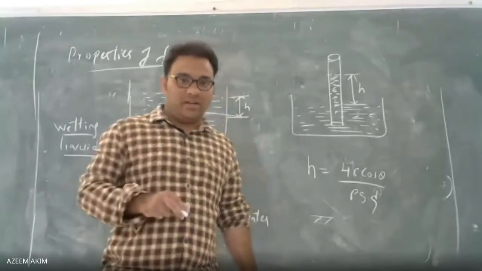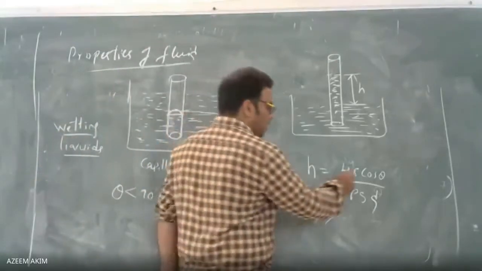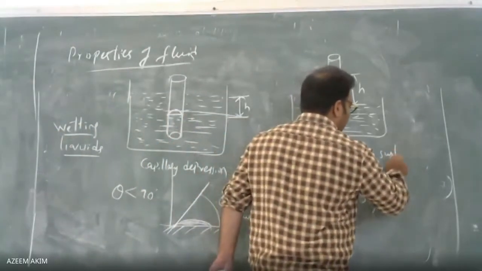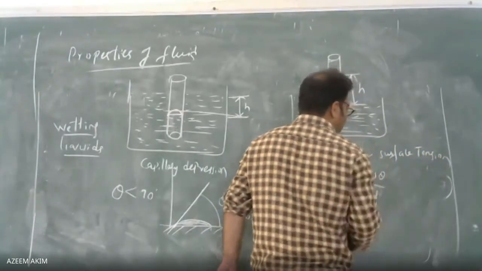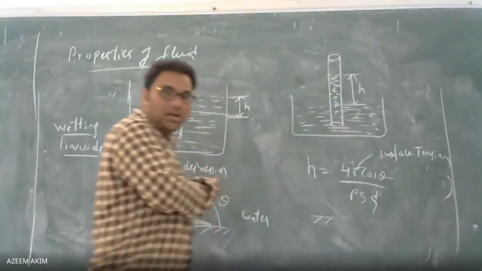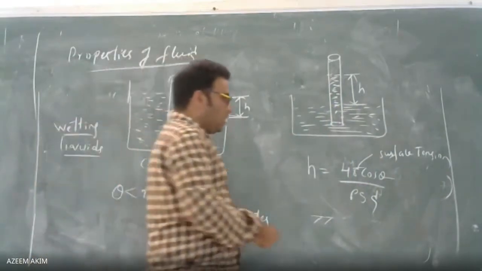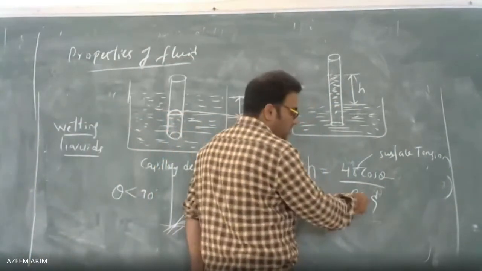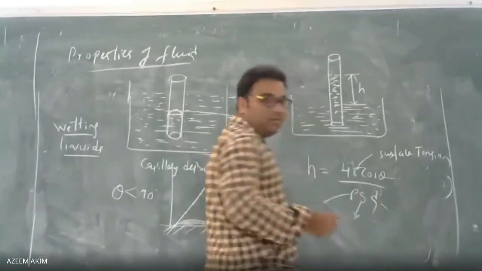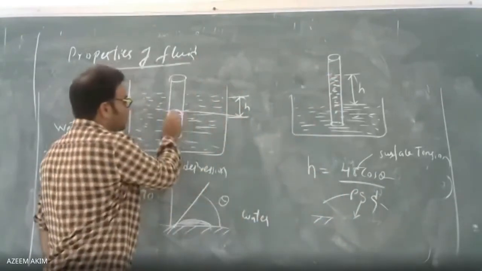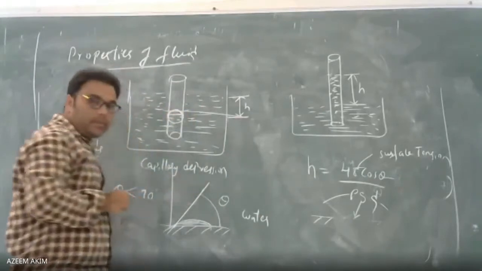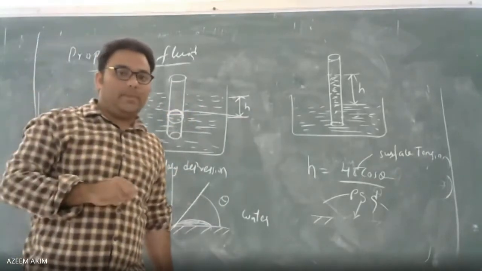Here sigma is nothing but the surface tension. Theta is nothing but, just now I told, the angle of contact. And rho is nothing but density, g is nothing but gravity, d is nothing but the diameter of the fluid inside the tube. This is the diameter. So this is the capillarity.